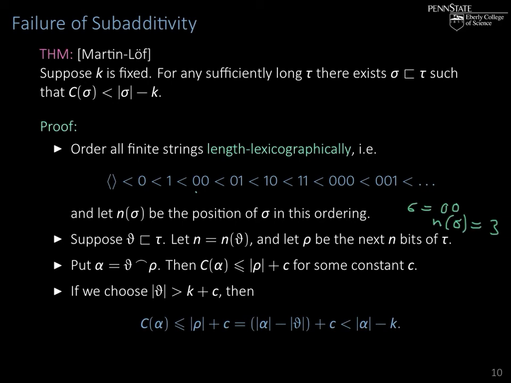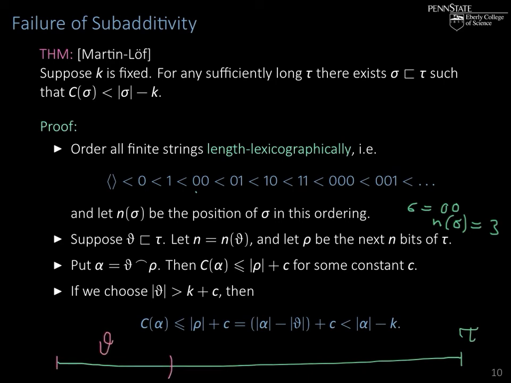Now we take any initial segment of our string tau, which can be any sufficiently long string. Think of it like this: we have our long string tau, and we cut off an initial segment and call it theta.